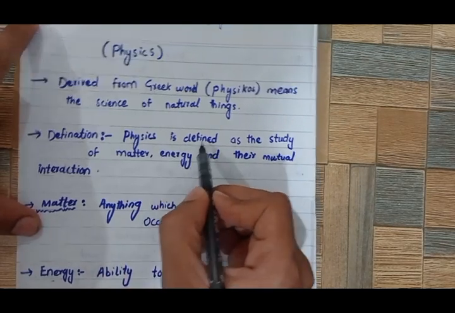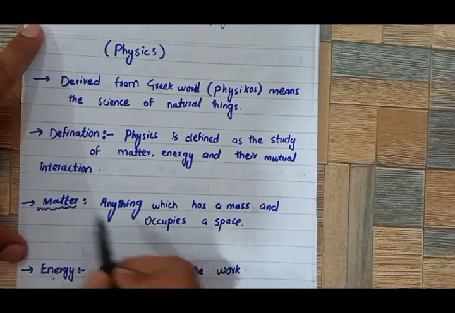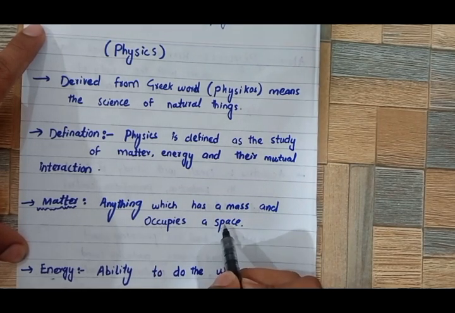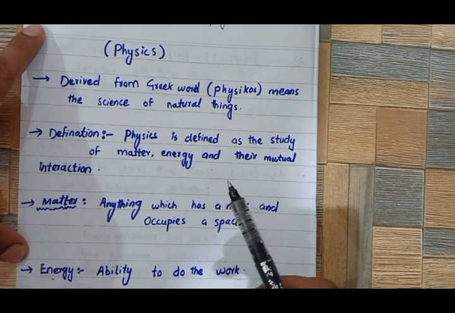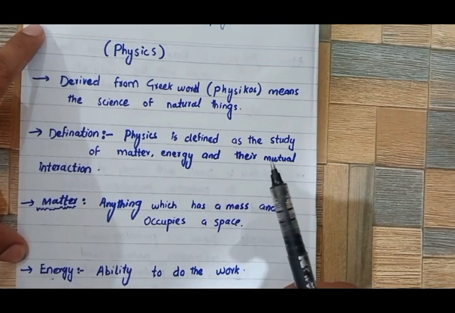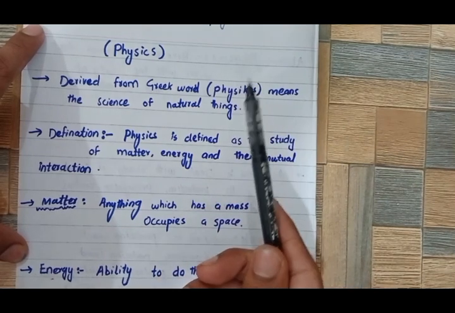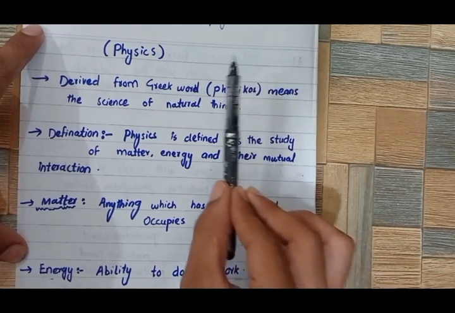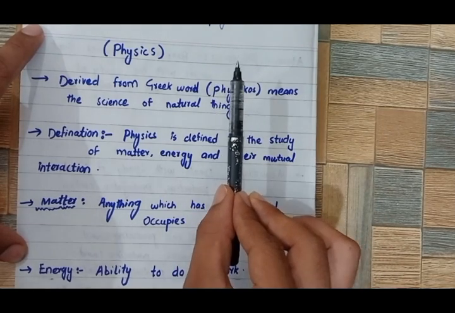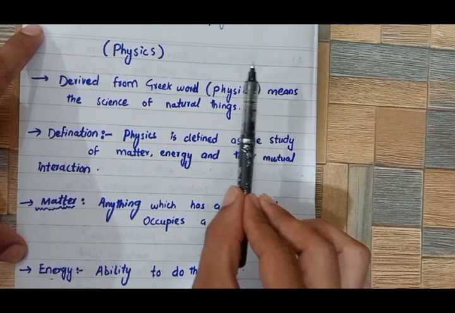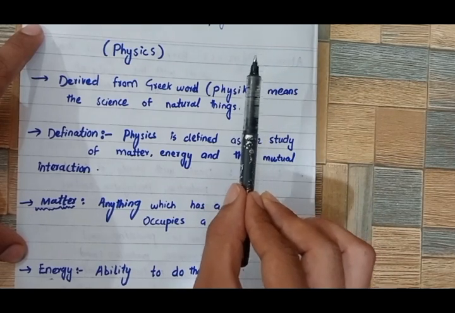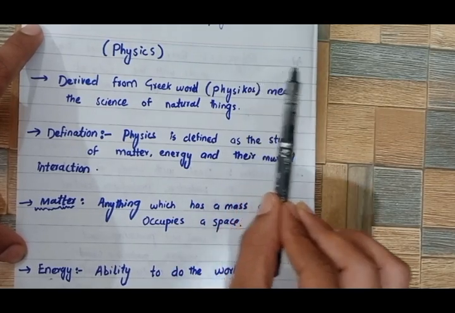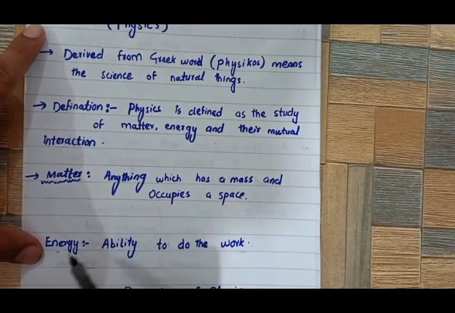Okay, so first of all, let me tell you what is matter. Matter is anything which has a mass and occupies a space. Any object which has a mass and occupies a space is a matter. For example, this pen I am carrying is a matter because it has a mass and occupies a specific space. Everything around us is a matter because it has a mass and occupies a space.